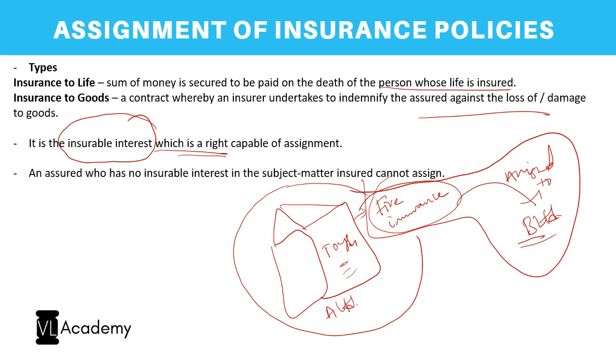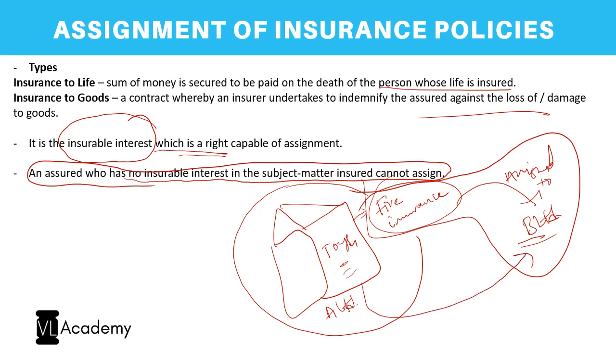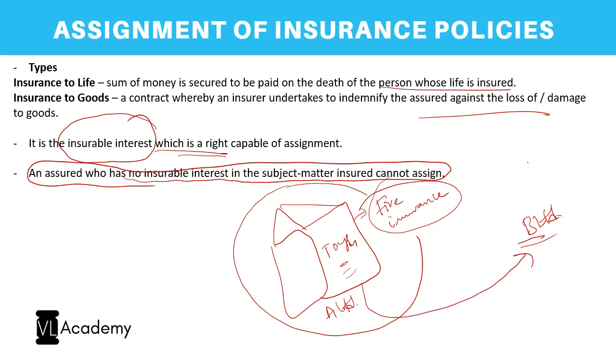Always ensure that an insurable interest is something which is a right capable of assignment, and where you have no insurable interest in the subject matter, you cannot assign the same. So now, taking this example forward, or giving another view of it, let us say the entire toy shop has been transferred to B Limited, but there was no assignment being made.